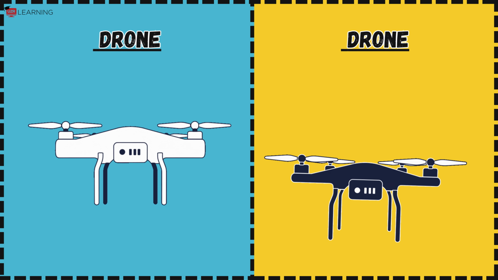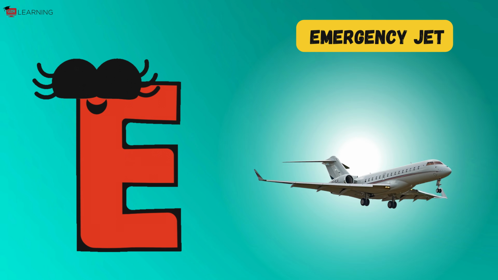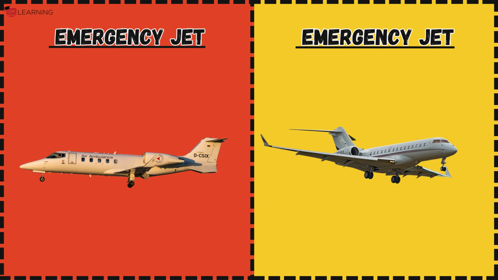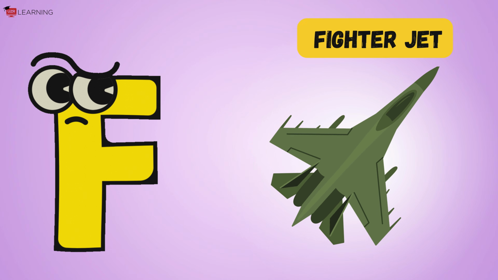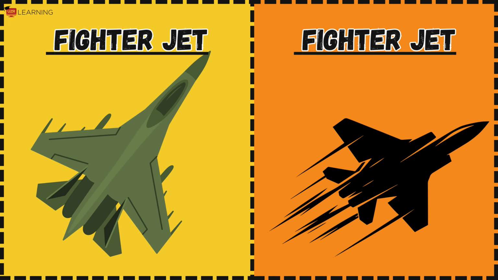Flying small and everywhere. E is for emergency jet, emergency jet, emergency jet. Helping fast in every way. F is for fighter jet, fighter jet, fighter jet. Fast and loud every day.